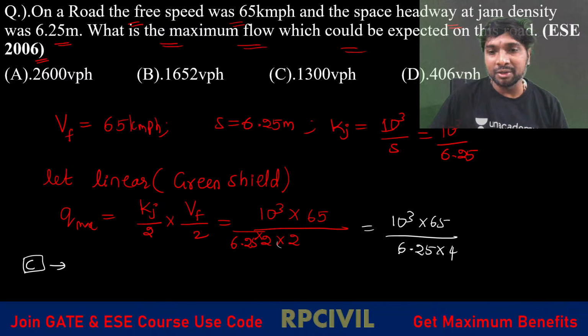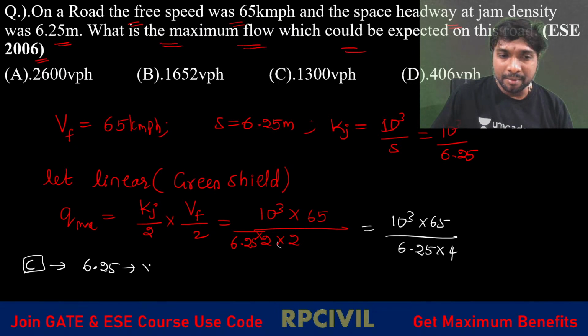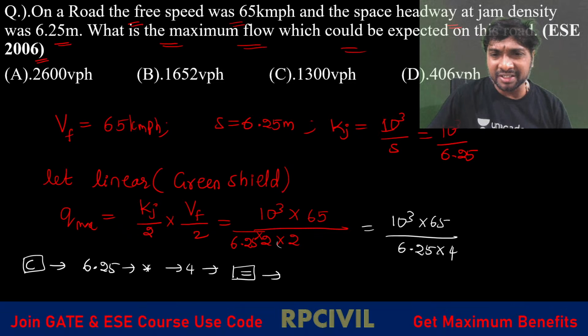After clear all, what do we need to do? You go for 6.25, then the multiplication symbol, then 4. After that, the equality symbol, right? After getting this equality symbol, do we keep it as it is, or do we have to reciprocate, right?